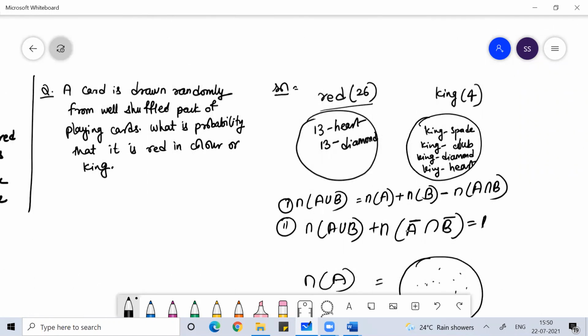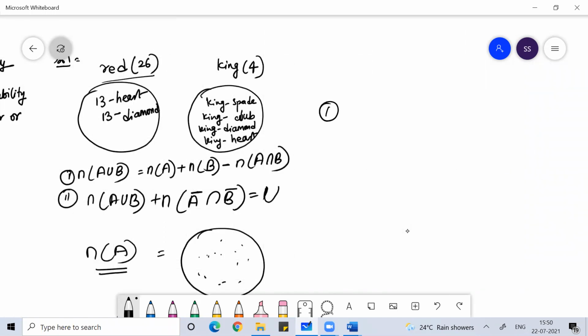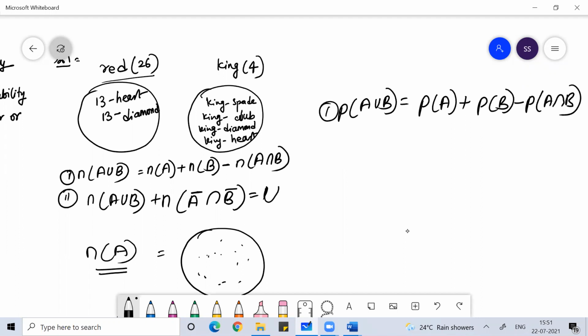The same logic you can use in probability also. In probability, the universal value would be 1. If we use the same logic in probability, you'll say probability of A union B is equal to probability of A plus probability of B minus probability of A intersection B. And probability of A union B plus probability of A not happening intersection B not happening is equal to 1.